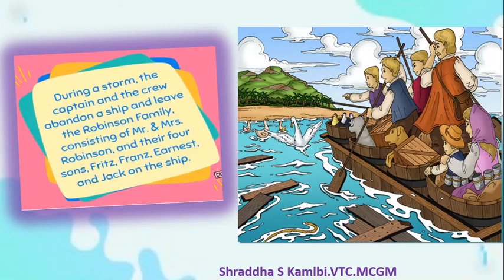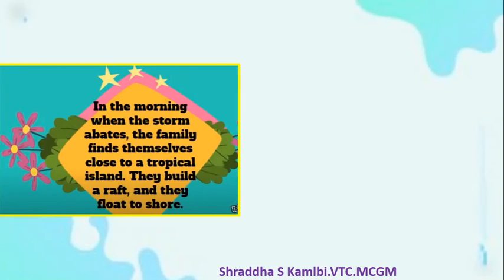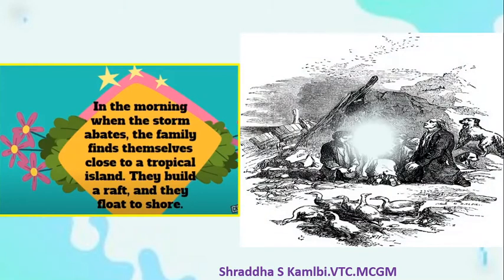They get off the ship before the entire ship sinks. After this, you will see, when the storm abates, that is when the storm passes away, the family finds that they are very close to an island. So what they do is, they build a raft and they float towards the shore.